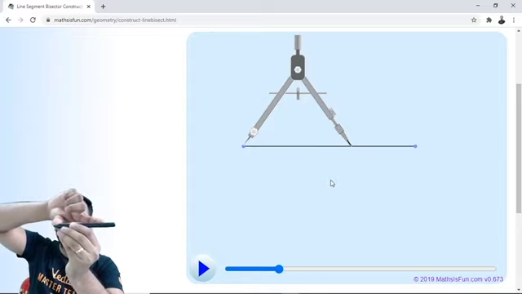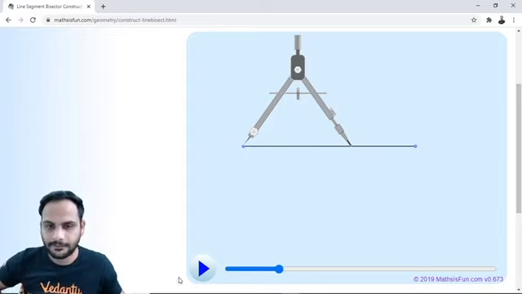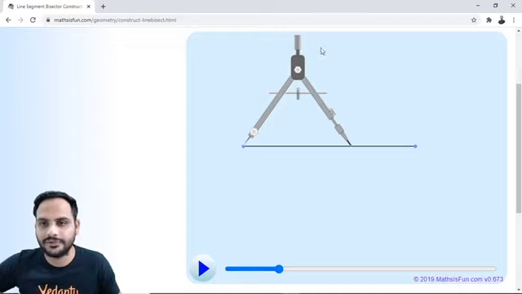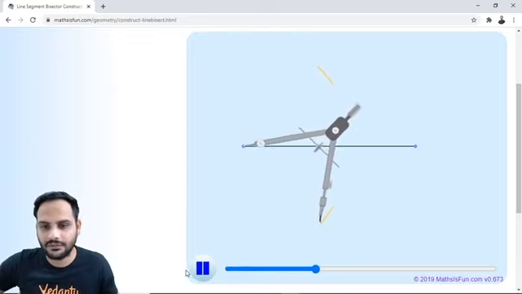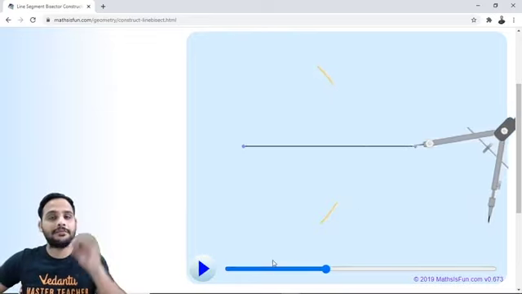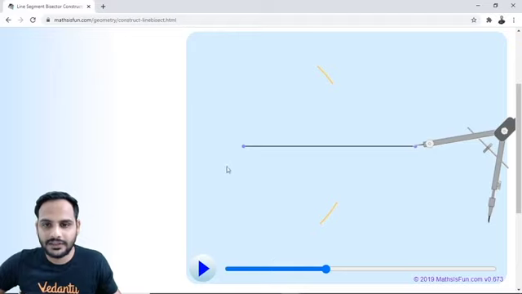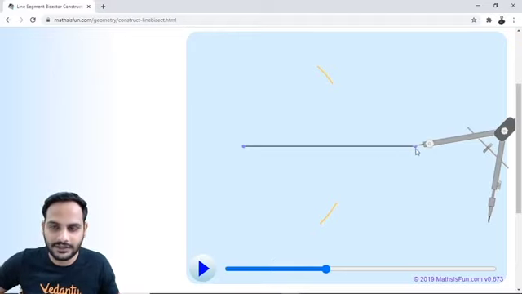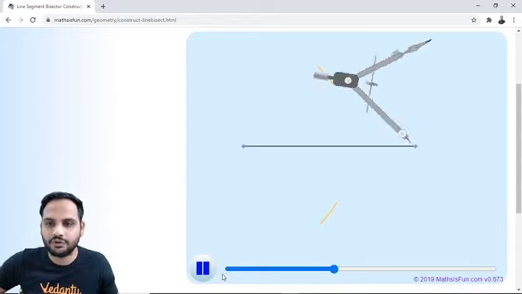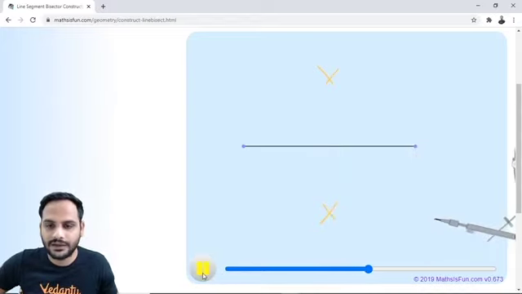Once you have opened the compass more than half, you will make two cuts, one at the top, one at the bottom, as shown here. Now keeping the compass length the same, keep the tip of the compass on the other vertex of this line, and make two more cuts wherever these will intersect.